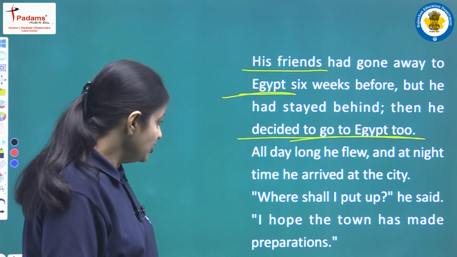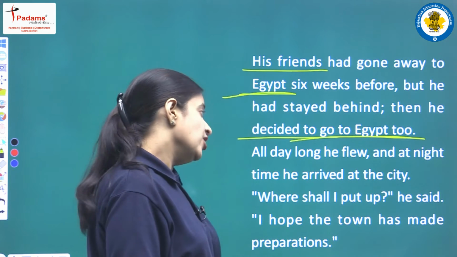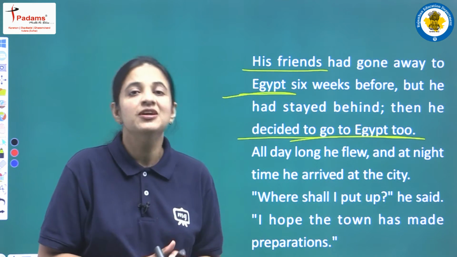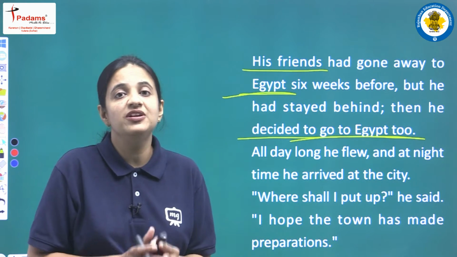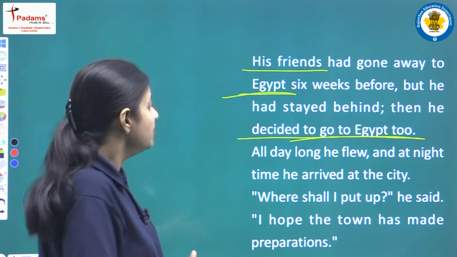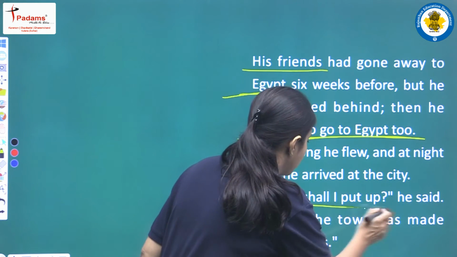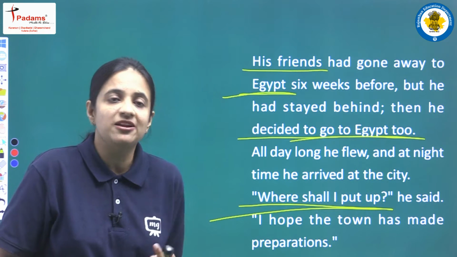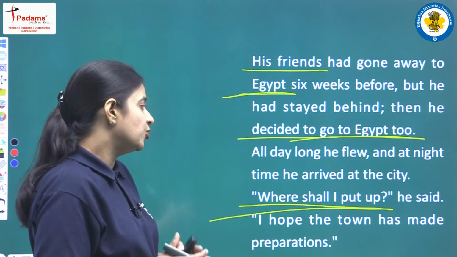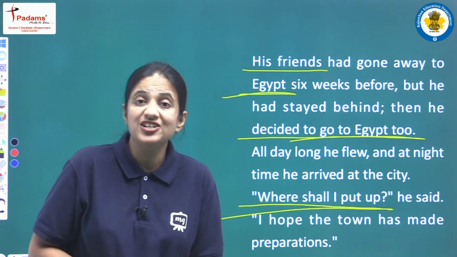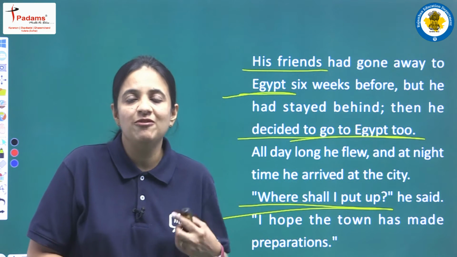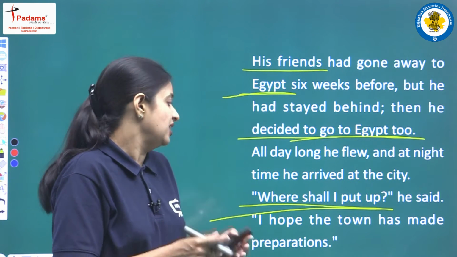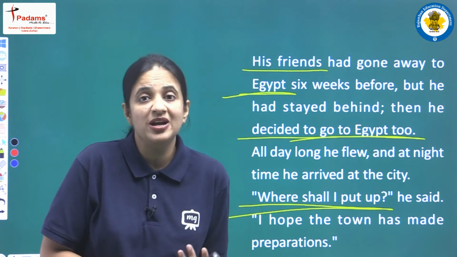Where shall I put up? He said. I hope the town has made preparations. Now as we know that it is night time, so this swallow bird will take a rest, he will take a sleep. So he was saying, where shall I put up, where can I stay, where should I spend my night? Next he said, I hope that this town has made preparations for me, because everyone knows that I am coming to this town. So all the people of this town have made some arrangements for my stay.